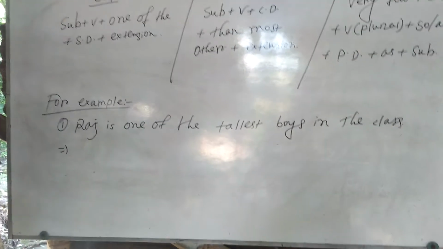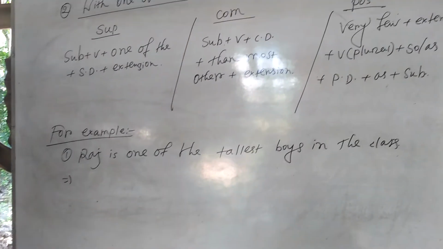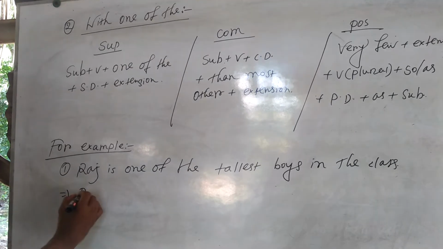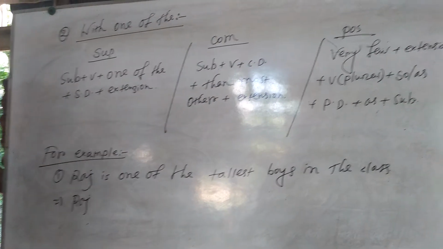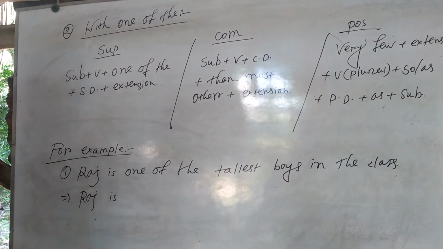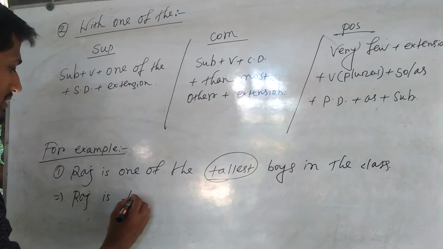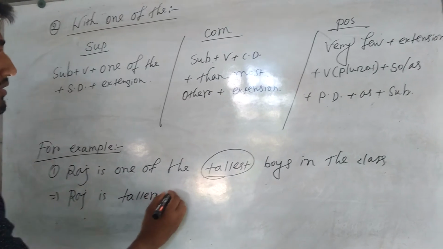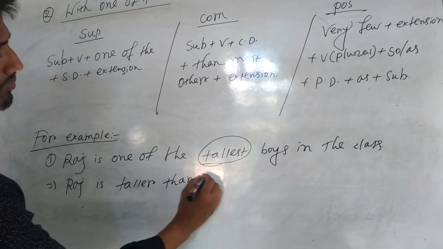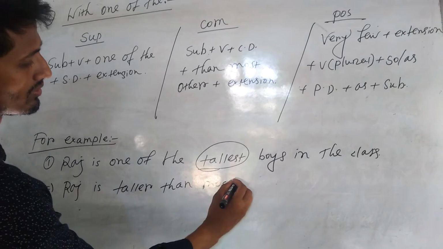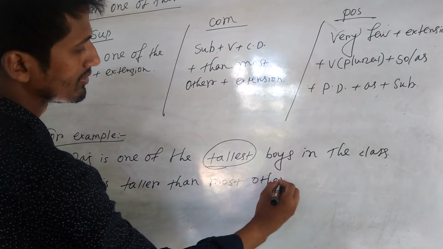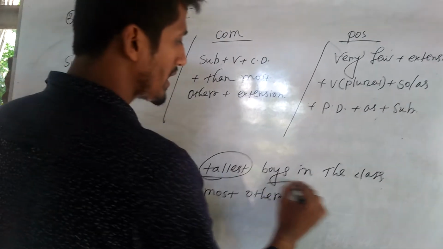Okay, in the comparative form, we have to write subject Raj, verb is, comparative degree, tallest follows taller, than most other, plus extension boys in the class.